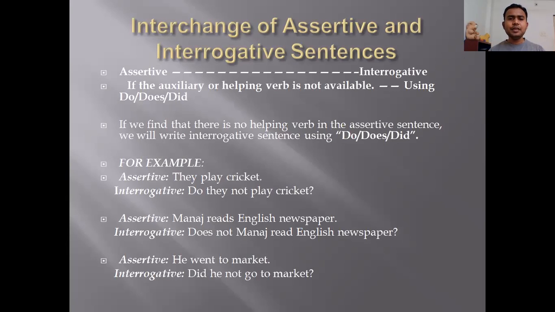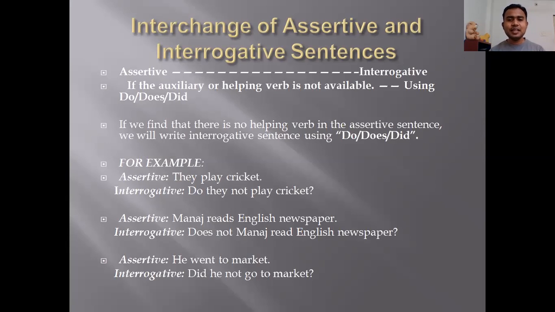Like for example, if the auxiliary or helping verb is not available, I have shown you the list of auxiliary verbs just now. So there are some sentences in which auxiliary verbs are not there. Is, am, are, was, were, ye verbs sentence mein hote nahi hain. Tab kya karna hai? Tab humein use karna hai do, does ya did. Do kab use karna hai maine aapko bata diya hai. Does kab use karna hai woh bata diya maine. Aur did kab use karna hai woh bhi maine aapko explain kar diya hai.